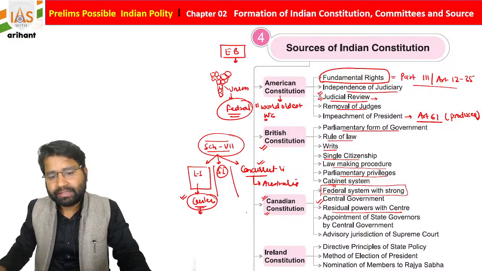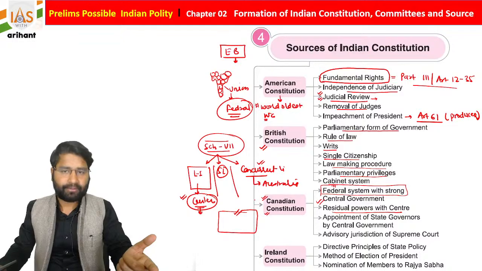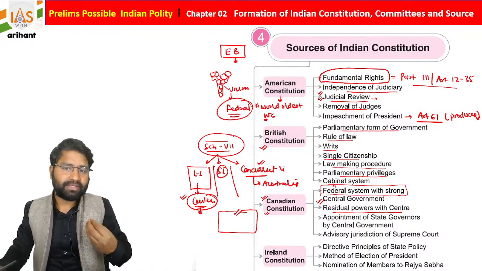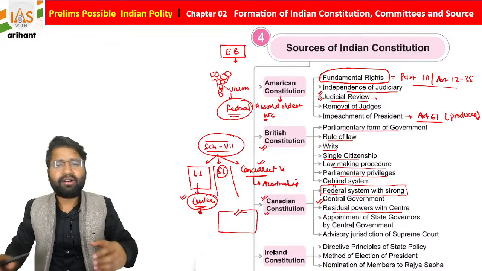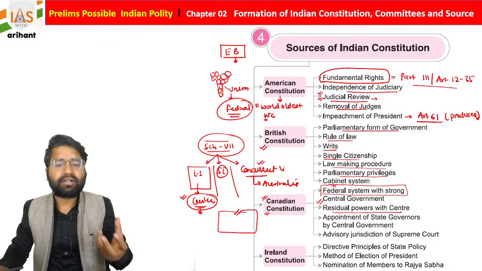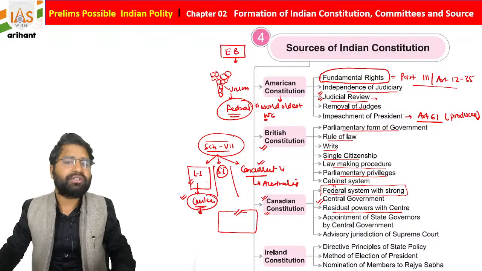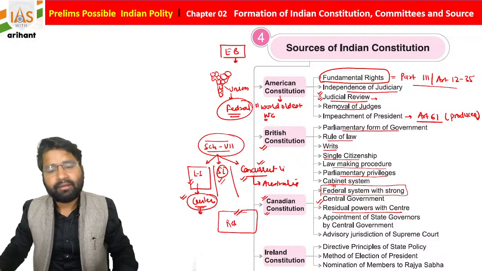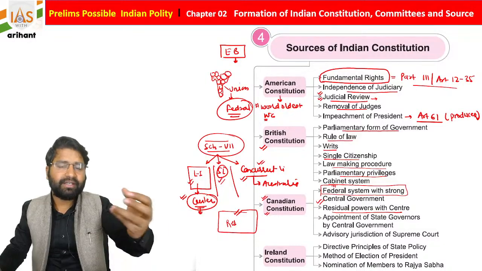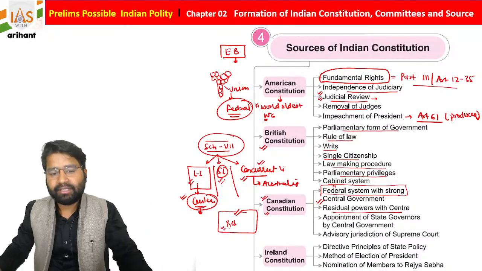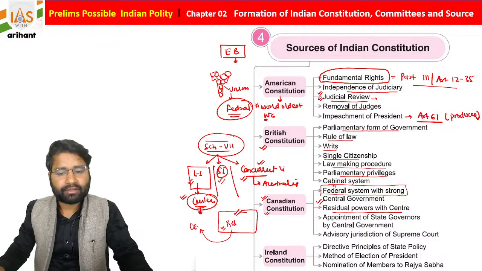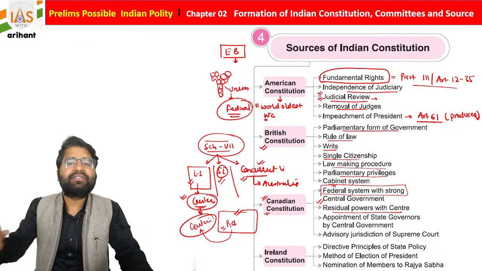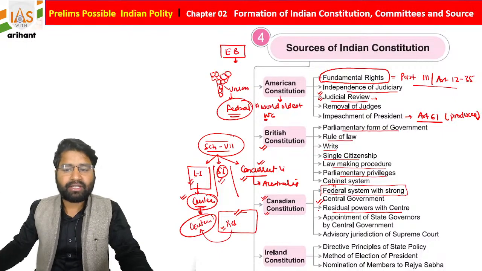Let's suppose some requirement arises, say an alien is coming to India, or maybe some new law is needed for the country, and the subject is not mentioned under List 1, List 2 or List 3, meaning the state list, center list or concurrent list. In that case, the power to make law, or to cater to this subject, is given to the center, or you can say the union. So basically this will be a residuary power. It is always taken care of by the center.